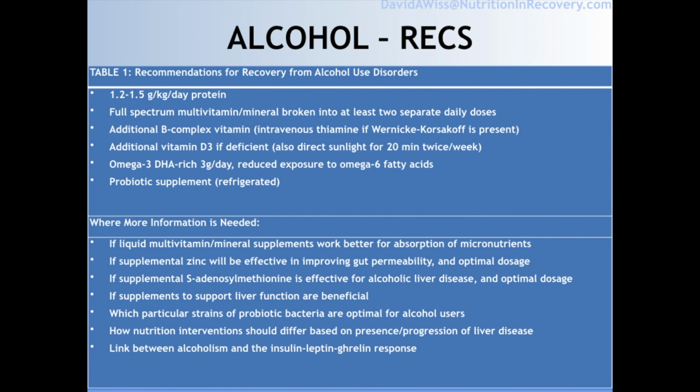We need to know about which supplements are best for absorption. There is some data to suggest zinc might be helpful, SAM, other supplements to support liver function if there's specific strains of probiotic bacteria that are better than others, and how nutrition should differ based on the presence or progression of liver disease. We also need to know more about the link between alcoholism and the insulin leptin ghrelin response.